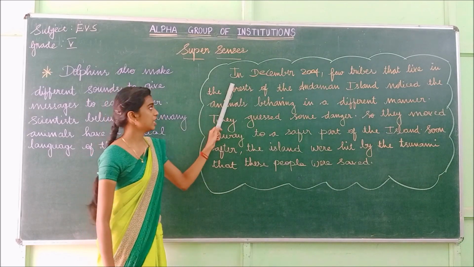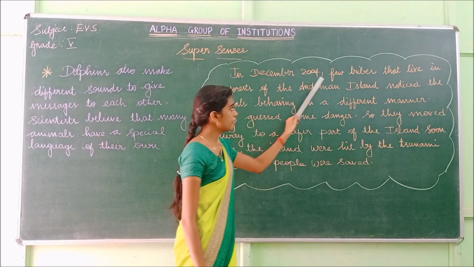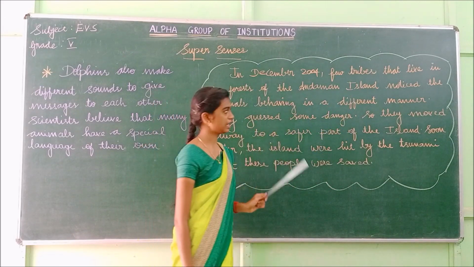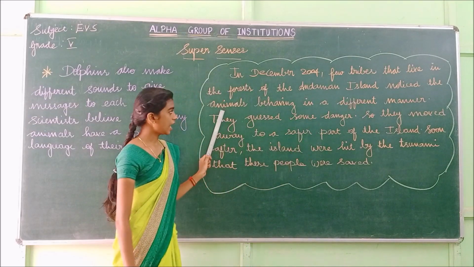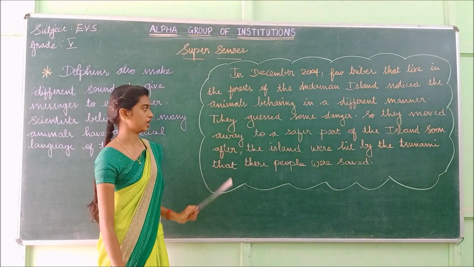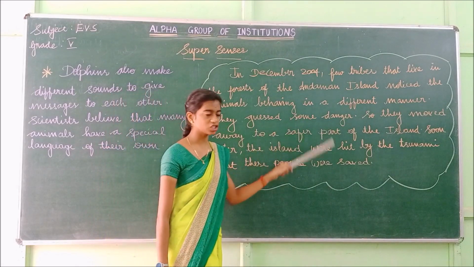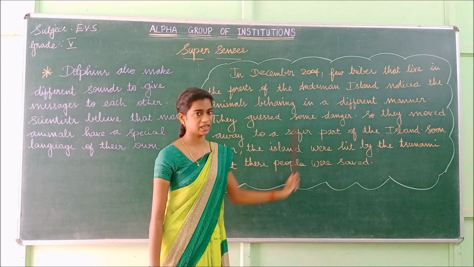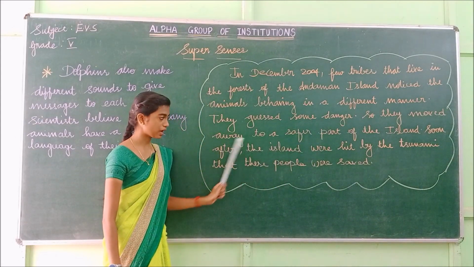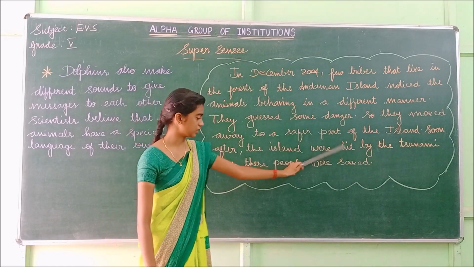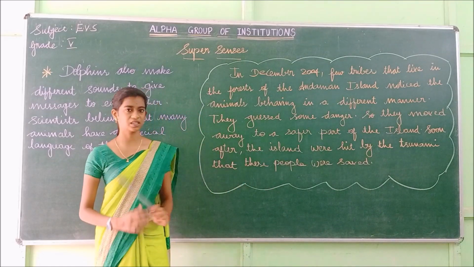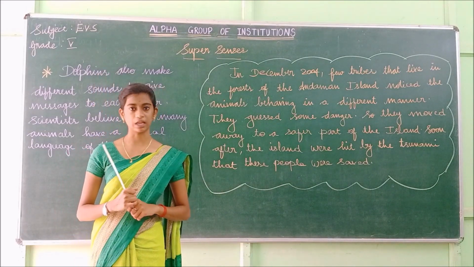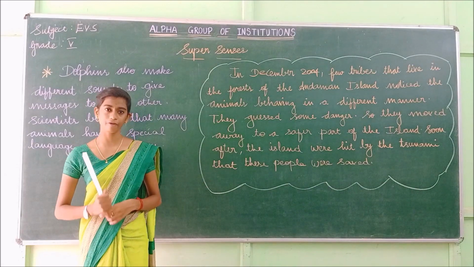I'll repeat it once again. In December 2004, a few tribes that lived in the forest of the Andaman Island noticed the animals behaving in a different manner. They guessed some danger, so they moved away to a safer part of the island. Soon after, the island got hit by the tsunami. These people were saved. We all know that we faced the trouble of the tsunami in 2004. It was the biggest disaster for us.